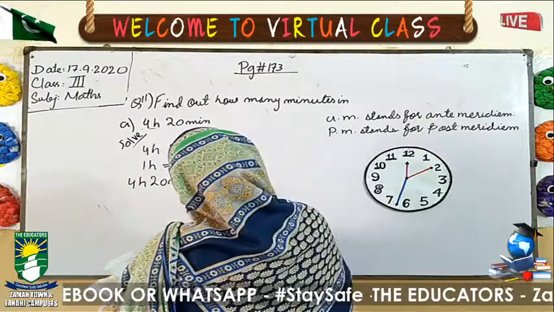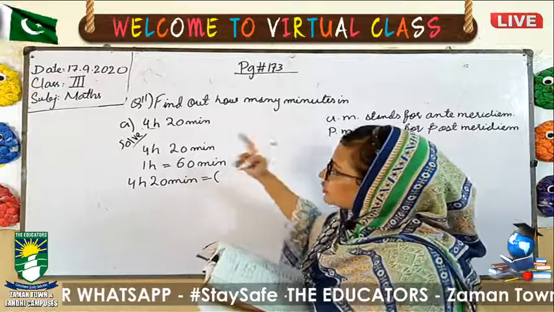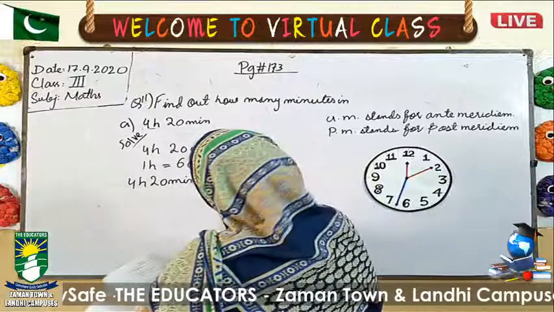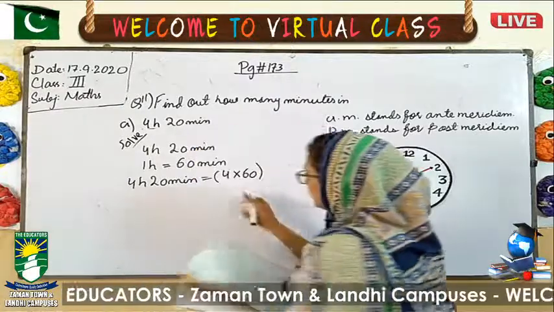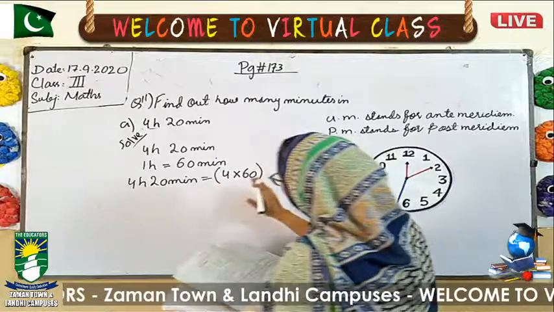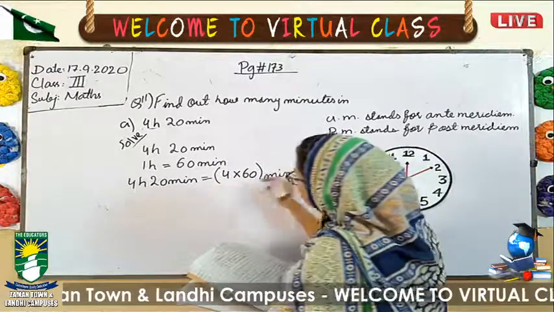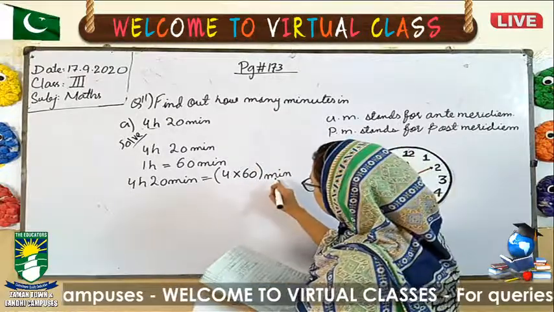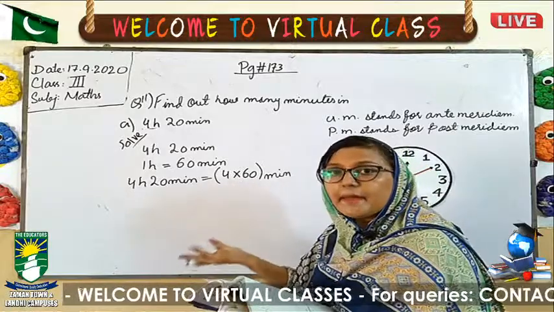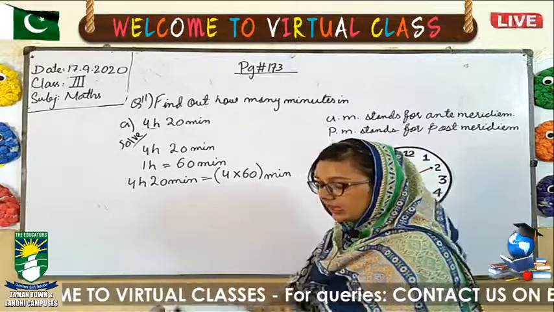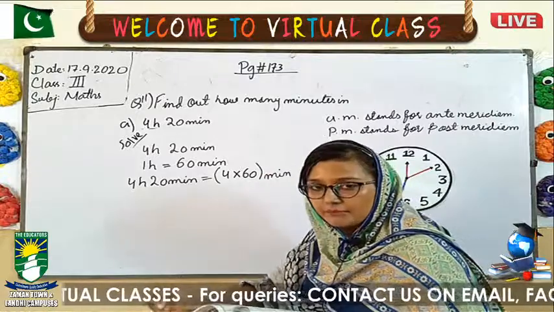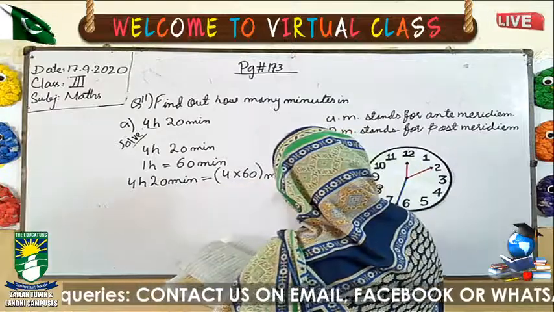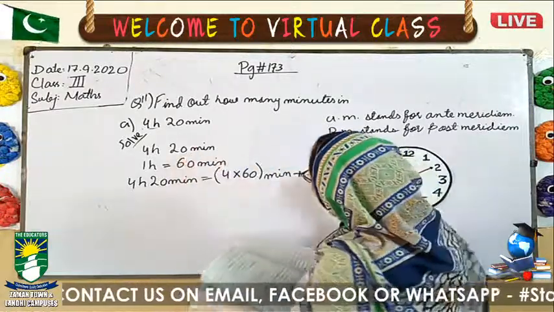Then as we know, when we are converting hours into minutes, we simply multiply this number with 60. 4 you will write over here, then multiply 60. Then you will write outside this, minute, because we are converting the hours into minutes. If I write it over here, we simply get the answer in minutes, because we know when we multiply any hour by 60, we get the answer in minutes. And you will write the plus sign, and simply write 20 as it is.